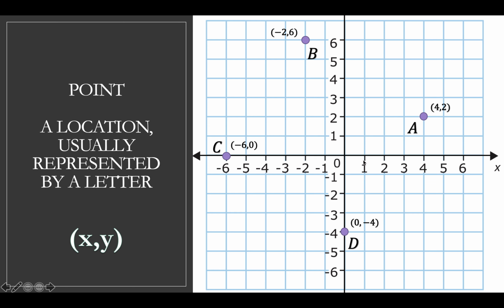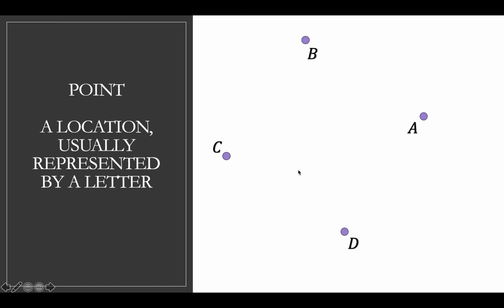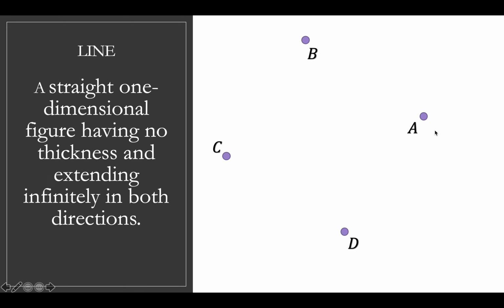I can just say I want to draw a line between C and A and make it happen. All right. And speaking of lines, well, first let's talk about this. Even if I took away the entire coordinate plane like that, it's still valid. These are still points, and I still have names for them. I can now refer to them just by their letter because I don't know where they are on the coordinate plane. So here they are on the coordinate plane.